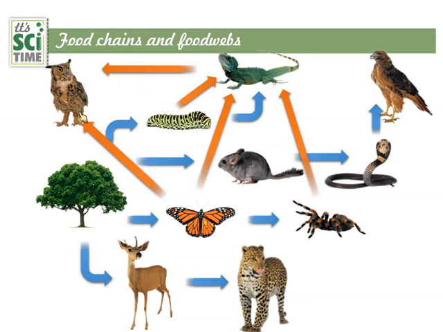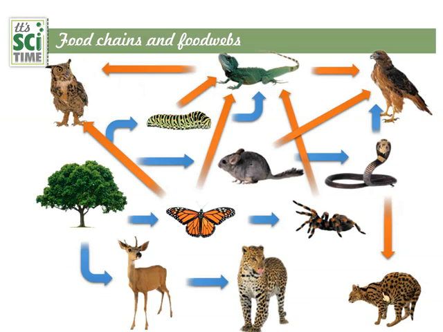Another example. The lizard is also eaten by the eagle. Interrelationships. And the rat is eaten by the eagle. And the snakes are eaten by the hyena type, particular ones, and they are scavengers. The scavengers eat those snakes, and they eat the rest of the deer. So when the deer is killed by the tiger, the remaining parts are eaten by the scavengers. Likewise, there are interrelationships. Rats are eaten by this. Basically relationships and interrelationships.